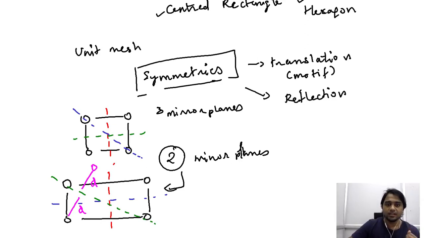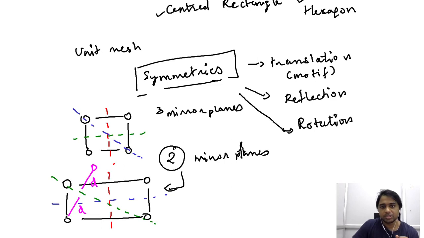And finally, one other symmetry that we considered in the previous lecture was the rotation symmetry. The rotation symmetry is similar to translation symmetry to a certain extent. In translation symmetry, we just consider a local arrangement of the atoms or ions, and then we repeat it along the planes in order to establish the entire lattice plane. In the case of rotation symmetry, we consider this translation aspect, but in addition to translation, we rotate the local arrangement of the atoms that we have considered.